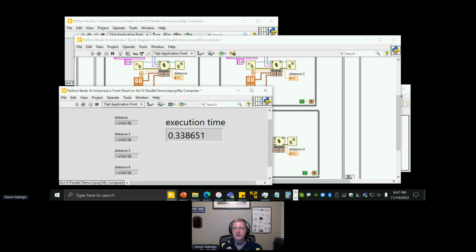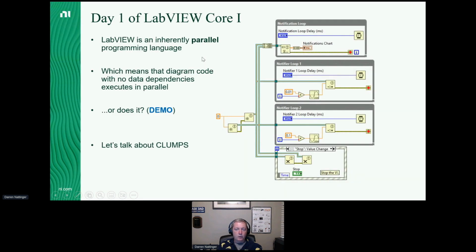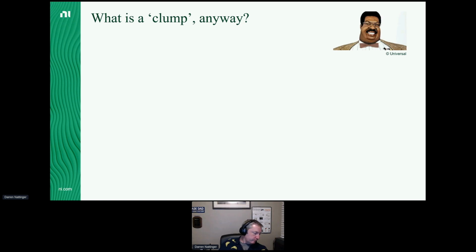So why did this happen? To answer that, we're going to need to talk about clumps. Now, you may not have ever heard the term clump as it pertains to LabVIEW programming. Even if you have heard the term clump as it pertains to LabVIEW programming, I have a homework assignment for each one of you watching this presentation right now.